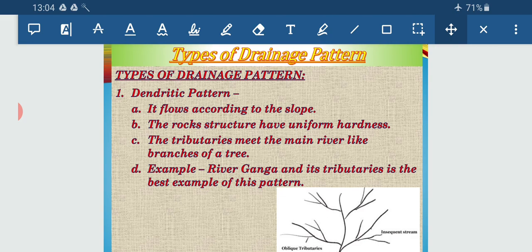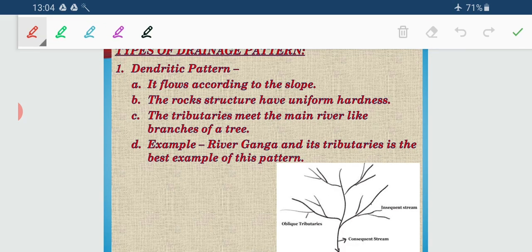Hardness means it is not very hard, but it is uniform, and tributaries meet the main river like a branch. Where there is a break of slope, I am simply drawing a part of it. You can see I am drawing an uneven structure over here. This uneven structure is considered a break of slope.